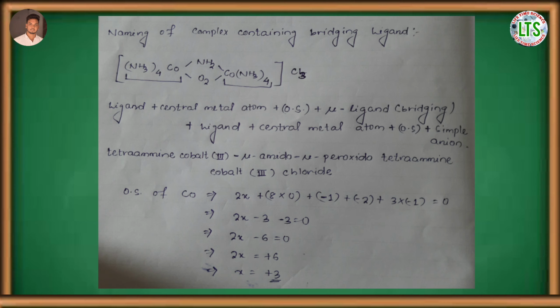So the naming will be starting from the left side: tetraamminecobalt(III)-mu-amido-mu-peroxidotetraamminecobalt(III) chloride.